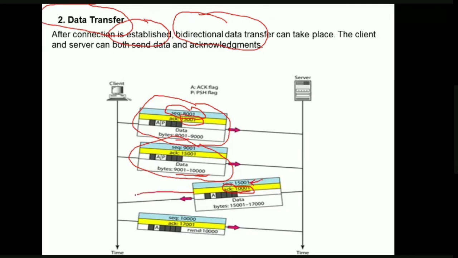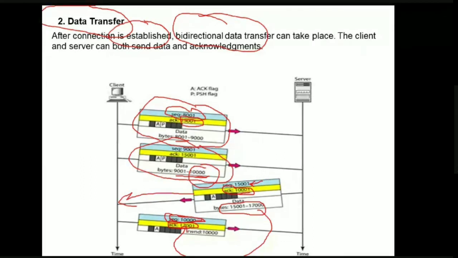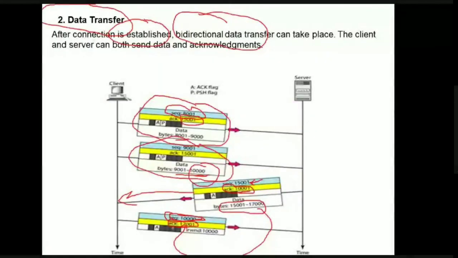Now the server sent this information again. So what will be the sequence number? It has sent up to 10,000, so now the next byte will be 10,000. Now it is sending the acknowledgement for 17,001. Why? Because it already received the information up to 17,000 bytes, and now it says, please send me the information further from 17,001. So this is how dual data transfer, from both the sender side and receiver side, takes place.